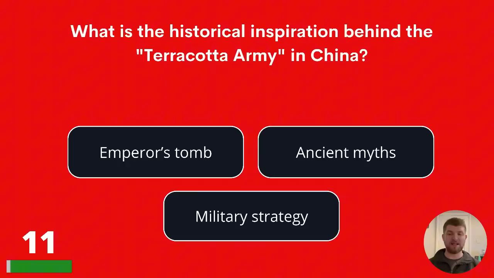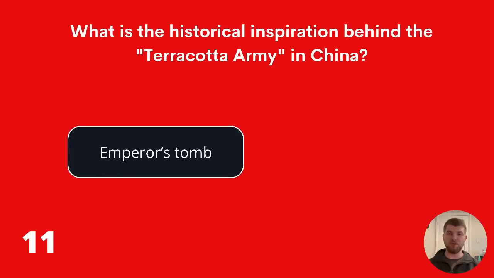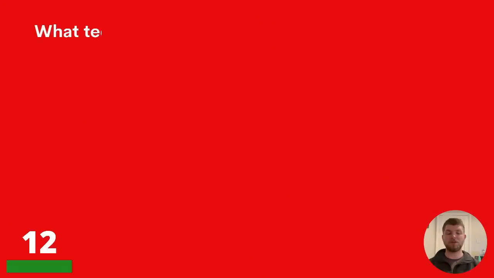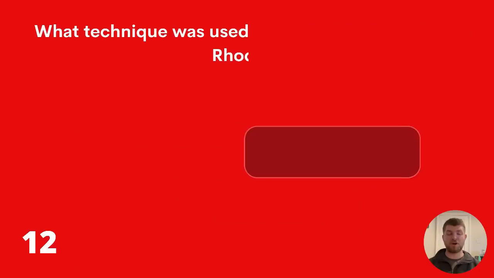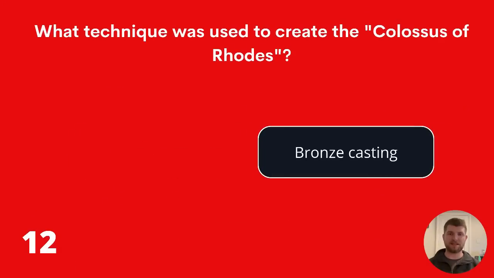What is the historical inspiration behind the Terracotta Army in China? Emperor's Tomb, ancient myths, or military strategy? The answer is Emperor's Tomb. Question 12. What technique was used to create the Colossus of Rhodes? Marble carving, bronze casting, or wood chiselling? The correct answer is bronze casting.